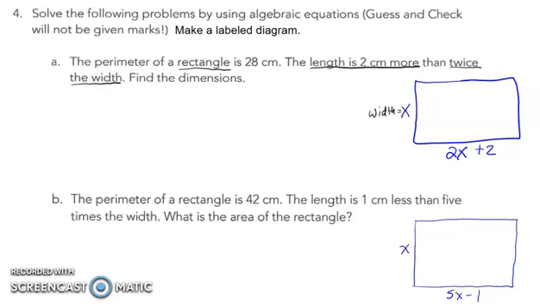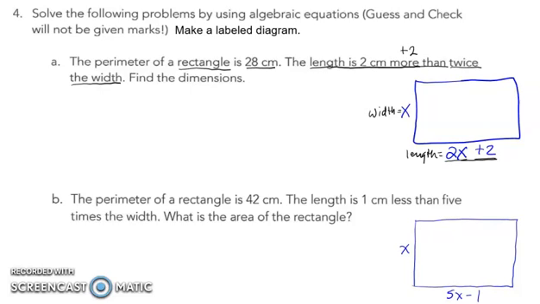So I can describe the length using the x. And it says the length is 2 centimeters more than, so that means I'm going to add 2 to whatever it is, twice the width. So here's twice the width, and that's 2 more than twice the width. So that's going to represent my length. We're going to see this in the next 3 problems. Now that I have those descriptions for those 2 side lengths, now I can use the idea of perimeter and the fact that I know that it's 28.